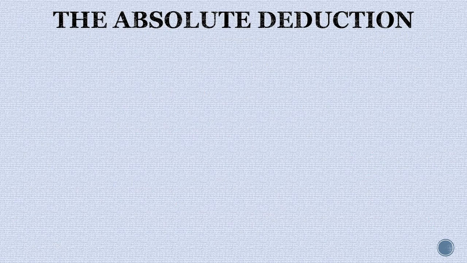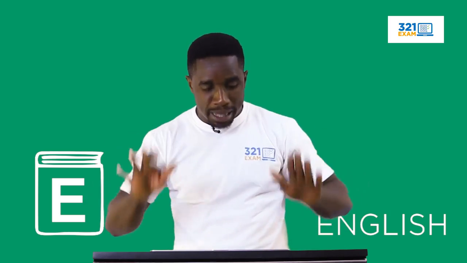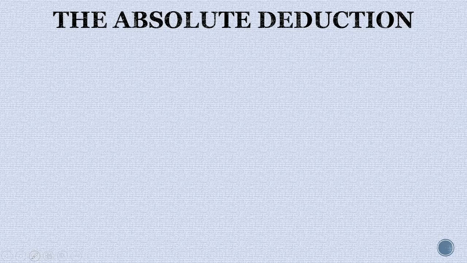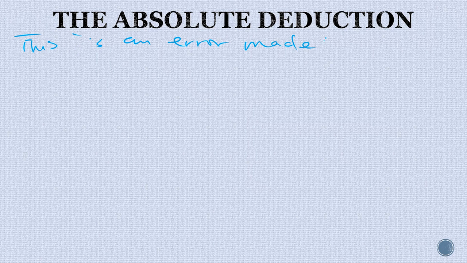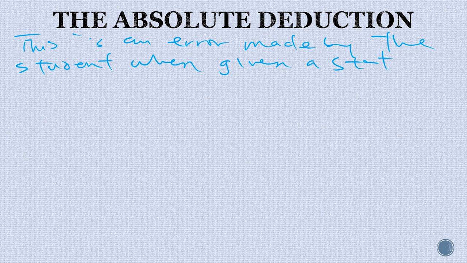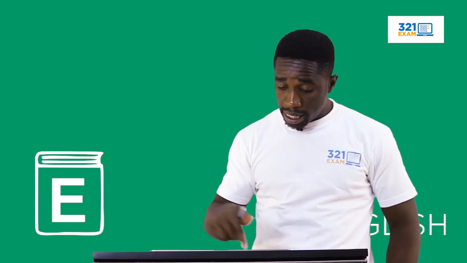Quickly, let's look at the absolute deduction. Now, please, if you have not paid attention to any of our lessons, pay attention to this particular statement. Now, what are we looking at? The absolute deduction. The absolute deduction is an error made by the student when given a statement to interpret. This is an error made by students when given a statement to interpret.